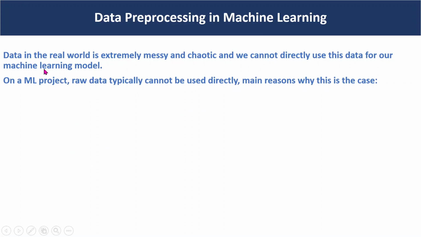As the definition says, data in the real world is extremely messy and chaotic, and we cannot directly use this data for our machine learning model. Why can't we? There are many reasons. The first is data types. We collect the data from different sources, from the X1 source, X2 source and X3 source.